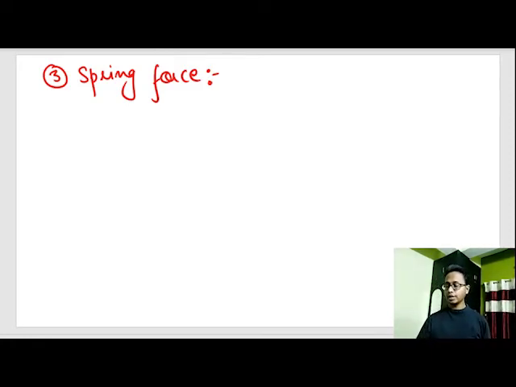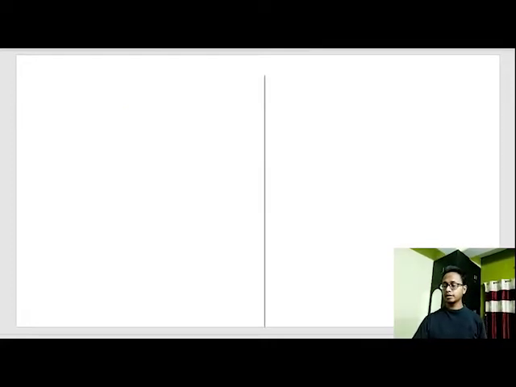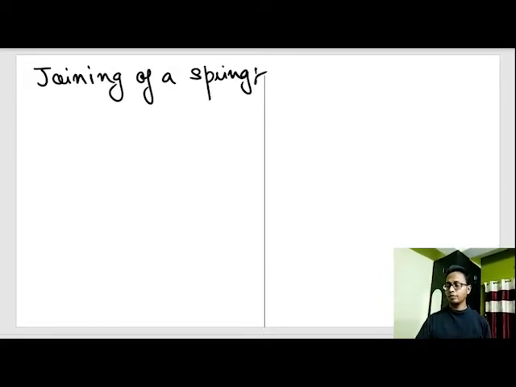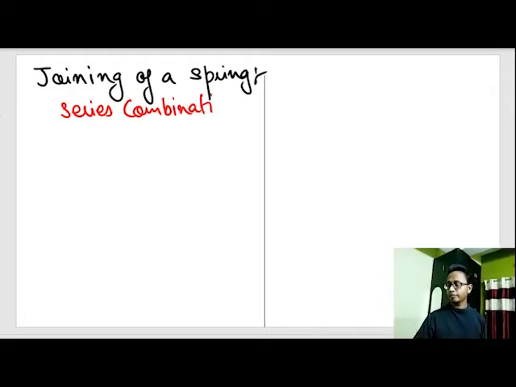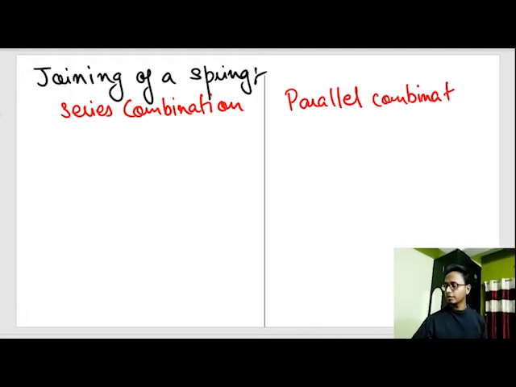Now the next topic is joining of a spring. Springs can be joined in two ways. One is series combination and the second one is parallel combination. The first one is series combination and the second one is parallel combination.